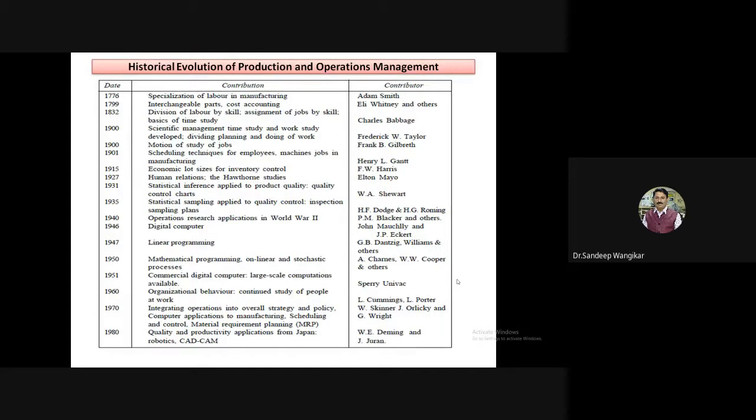And the cost accounting concept: what is the cost associated with a particular operation? There is a need to think about the cost. Only producing these components is not essential if the company is to survive. So this thought was contributed by Eli Whitney and his team: interchangeable parts and cost accounting.